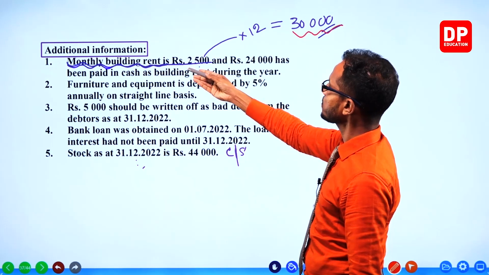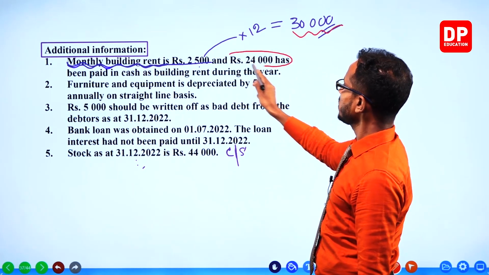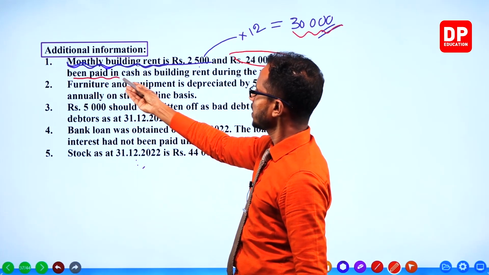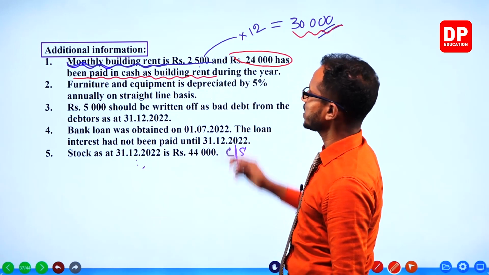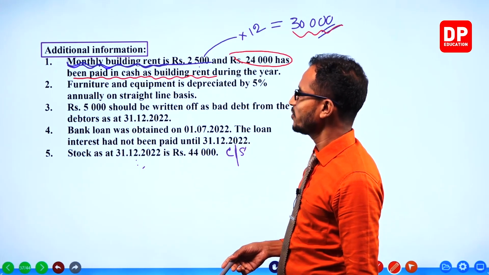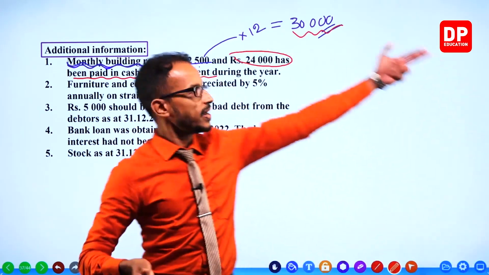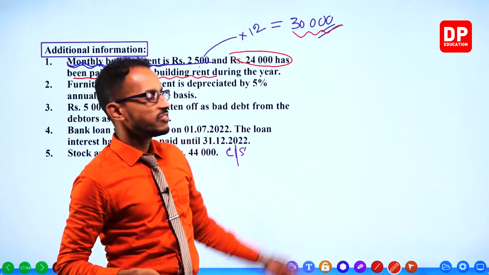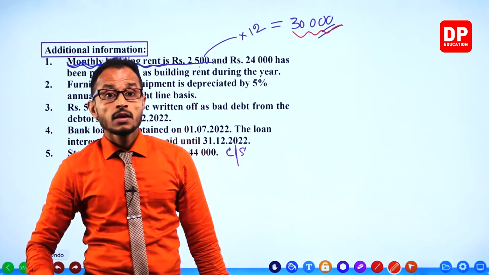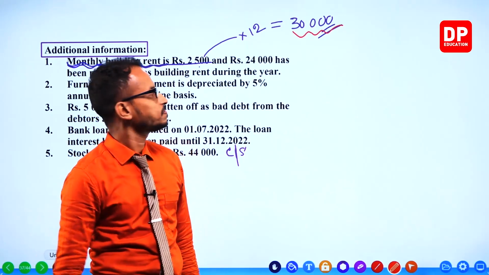But only 24,000 has been paid in cash as building rent. If only 24,000 is paid out of 30,000, how much is the difference? Unpaid, 6,000. Use your brains.